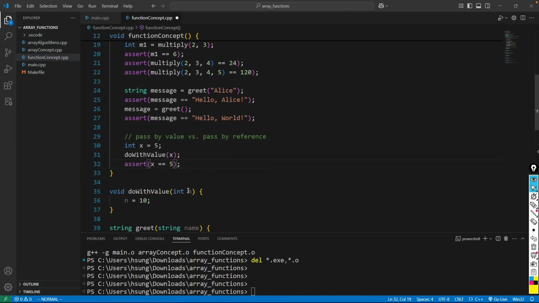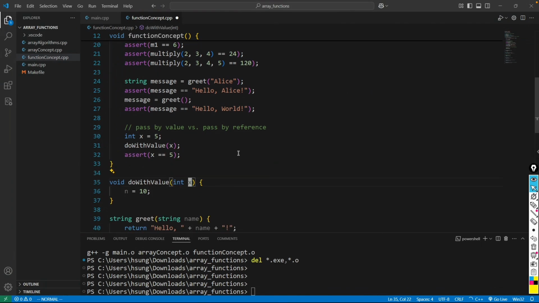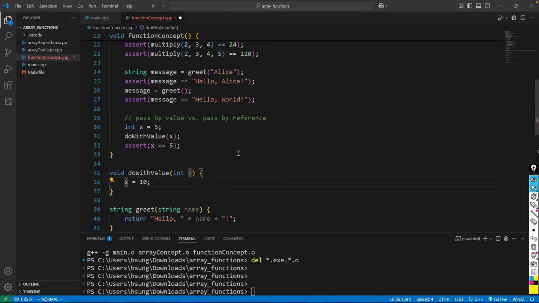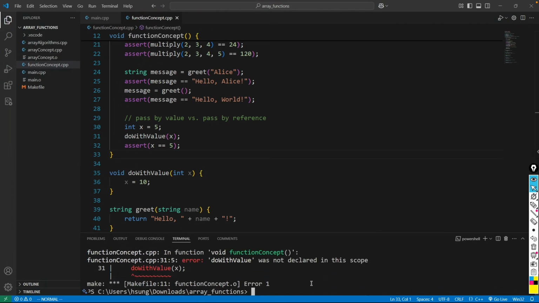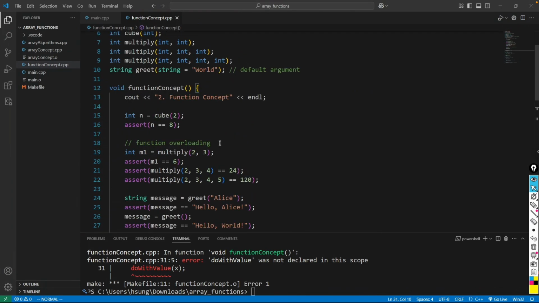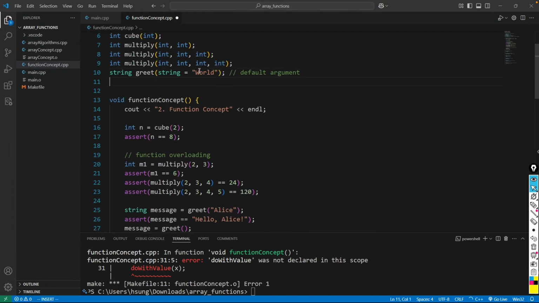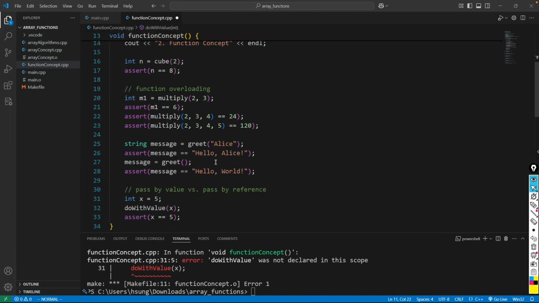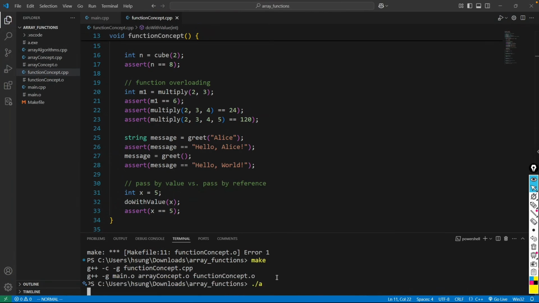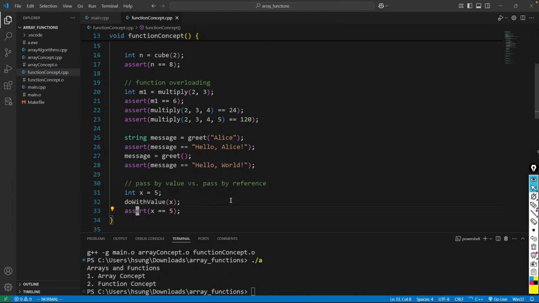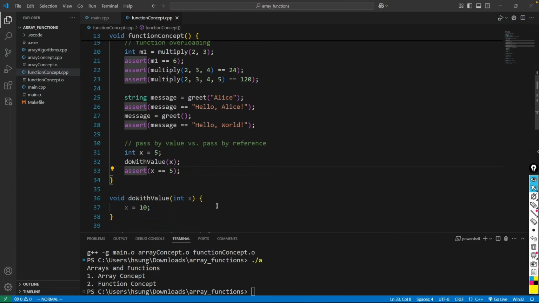And then let's see what if I change the variable name into x? Still the same thing happens. So if I compile, do with the value, the prototype is not given yet. So let's give a prototype: void do with the value and integer is there. Make, run the program. Then this assertion is a success.